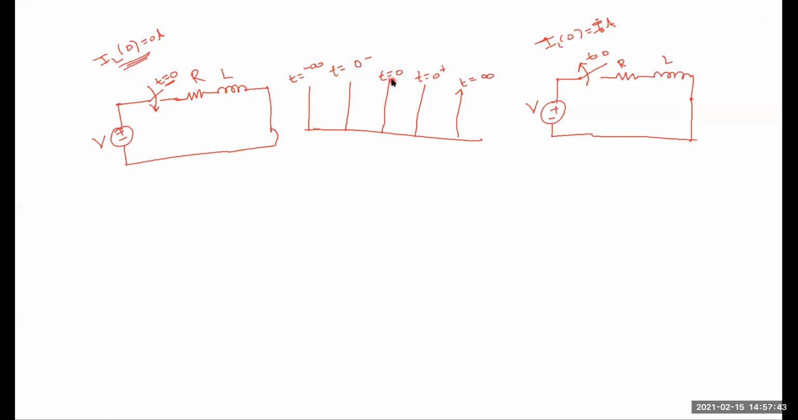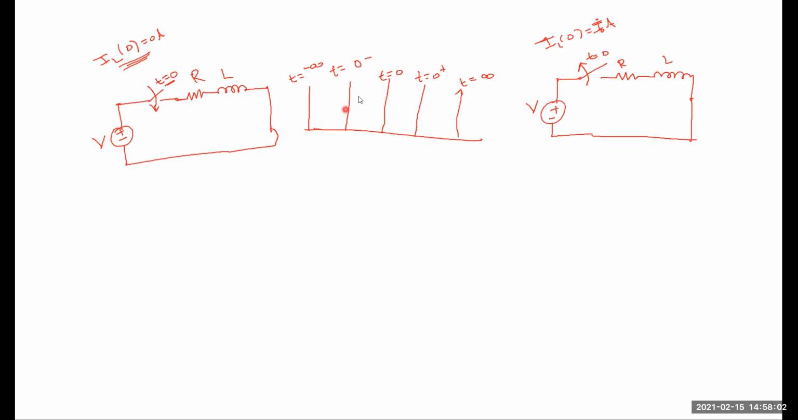That means before the switching action, at t is equal to 0 minus, the switch is open. Here also the switch is open, under steady state condition. Before the switching action it is one steady state condition, and after the switching action it is also one steady state condition.